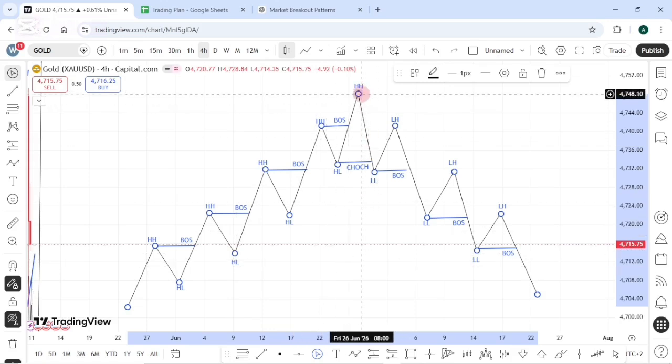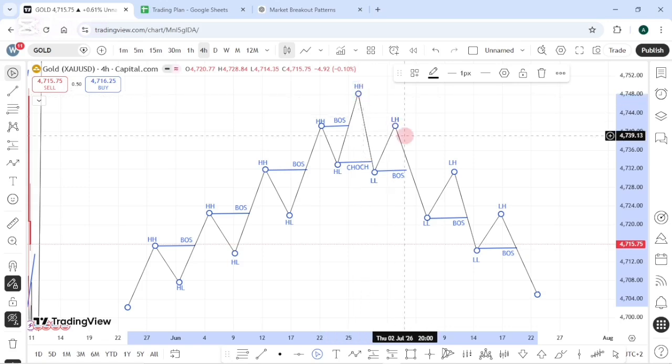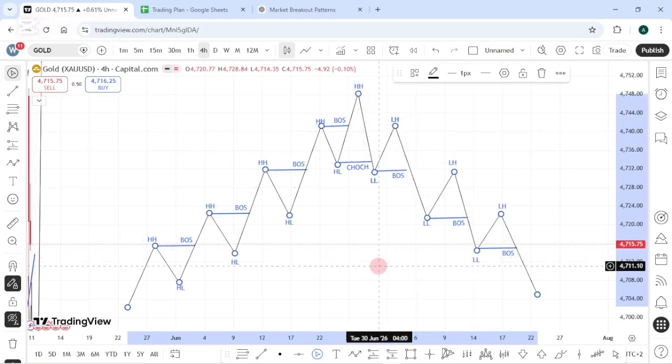Here, as we can see, the moment the market breaks below our higher low and creates a new lower low, that's the moment the market also gives us a new lower high and not a higher high anymore. So that is how market structure works. All the markets work like this, and my whole strategy is based on market structure.